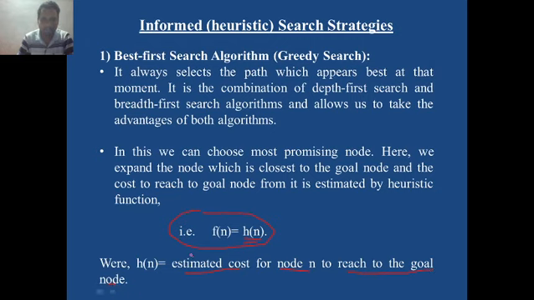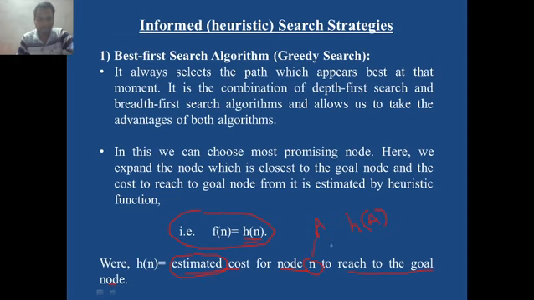What is the estimated cost? Estimated means determined or predicted cost for any node n. This n can be node a, node b, node c, any node in the search tree. In the search tree, there are a number of nodes. If I want to find out the heuristic function for a node, I will denote it in this fashion: h of a.